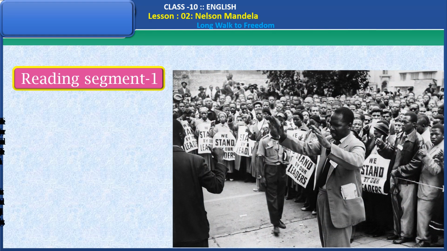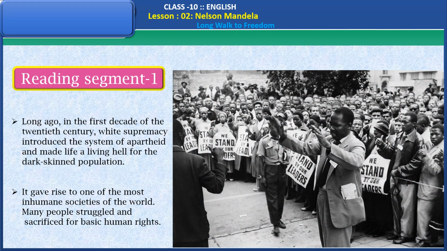Reading segment 1. Long ago, in the first decade of the 20th century, white supremacy introduced the system of apartheid and made life a living hell for the dark-skinned population. It gave rise to one of the most inhuman societies of the world. Many people struggled and sacrificed for basic human rights.